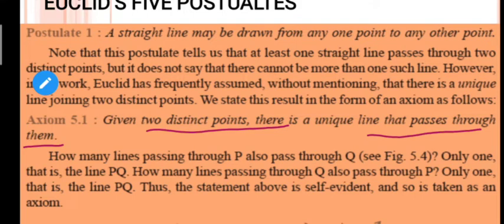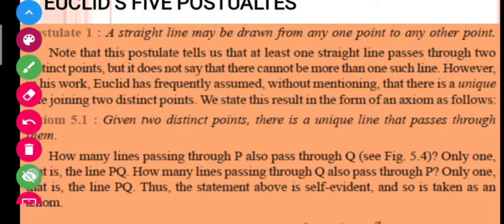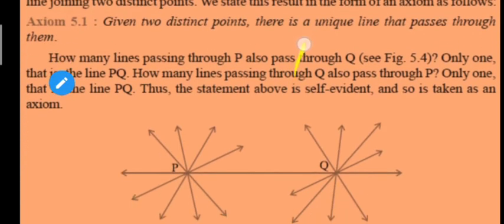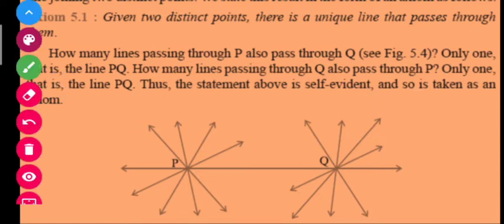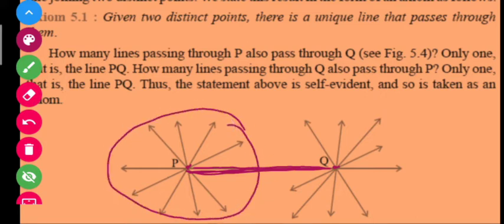So for this, let us see how it is proved or how it is possible. So let me show you this. Okay, I have taken 2 points here, that is P and Q. How many points are there? We have 2 points, this is your point P and this is your point Q. So you can see that if I have to join these two points with the help of a line, I get only one line. But if I am talking about the number of lines that can pass through a single point, there are infinite lines. How many lines are there? Infinite lines.